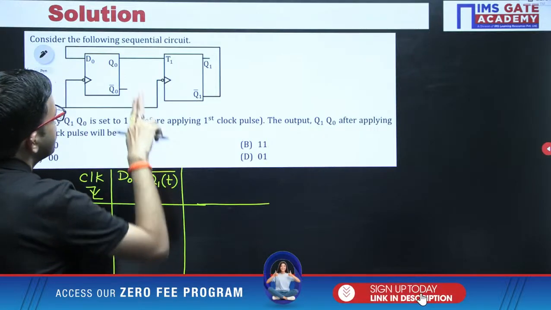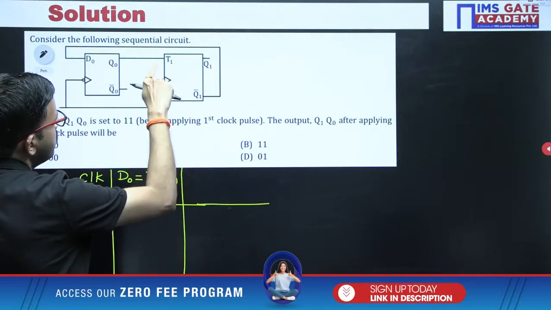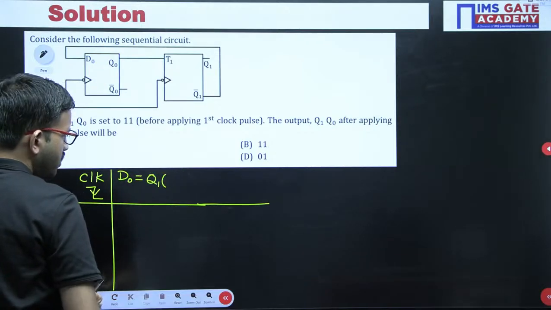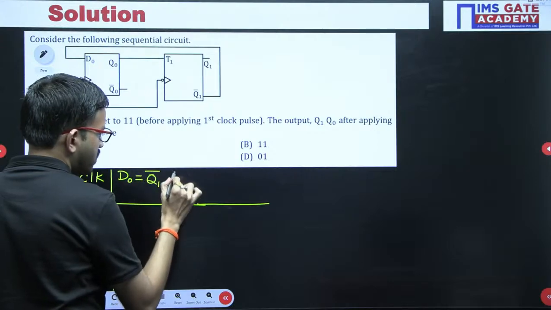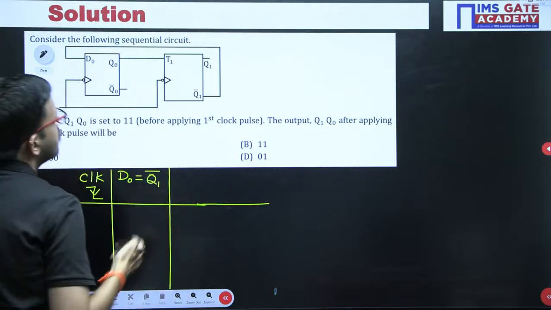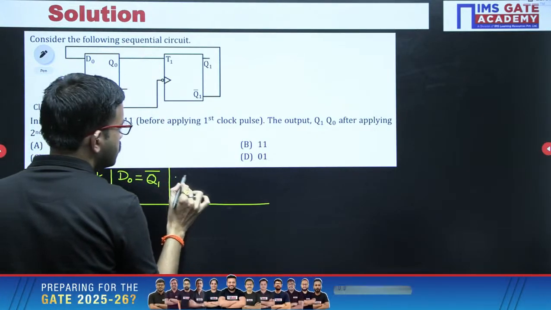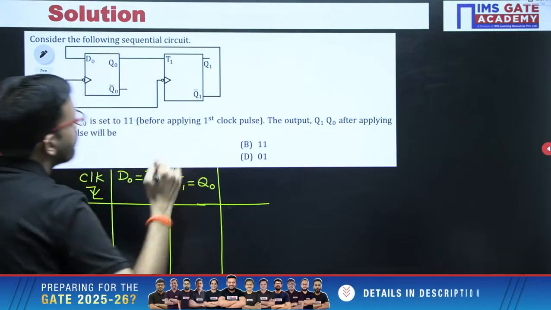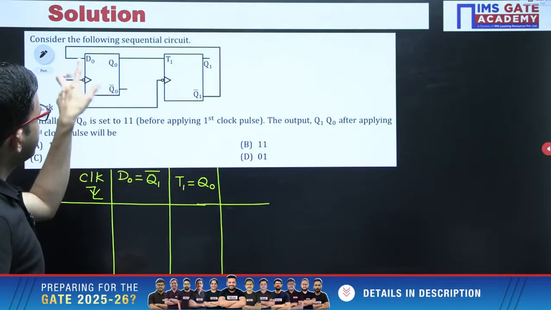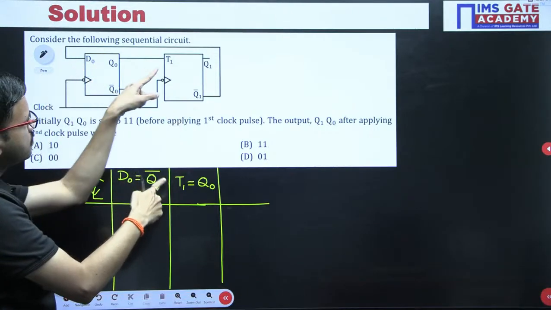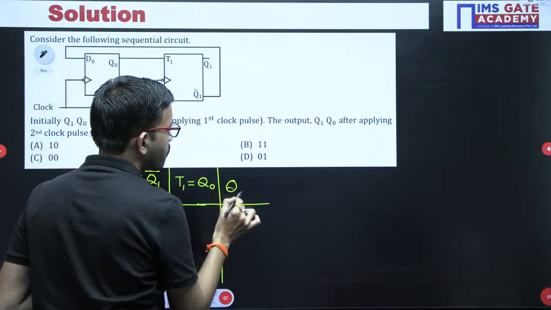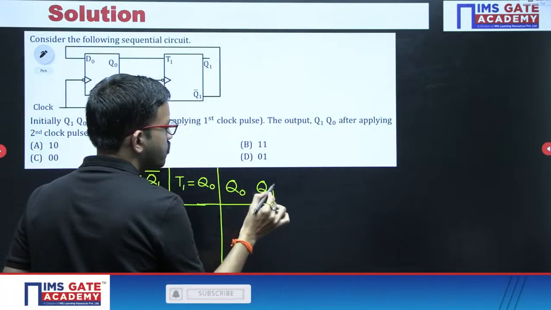Similarly, T1 equals Q0. So with respect to D0 it is Q1 bar, with respect to T1 it is Q0, and the first flip-flop output is Q0, the second flip-flop output is Q1.